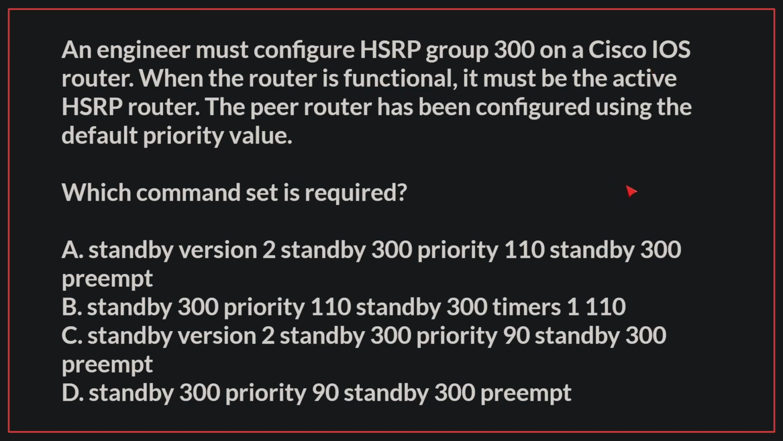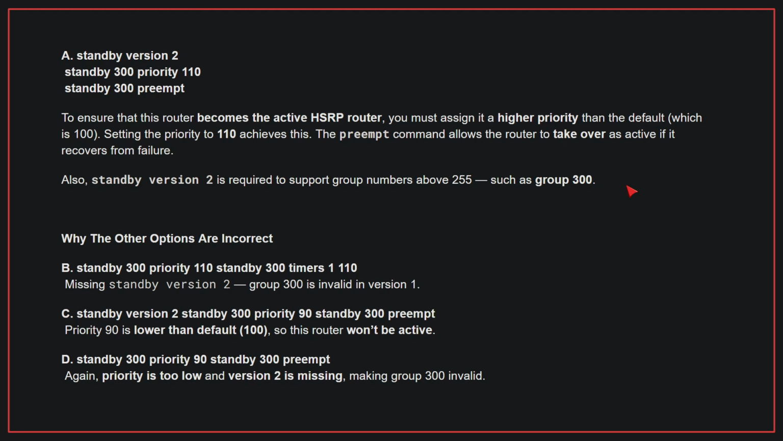The correct answer is A. To ensure that this router becomes the active HSRP router, you must assign it a higher priority than the default. Setting the priority to 110 achieves this. The preempt command allows the router to take over as active if it recovers from failure. Also, standby version 2 is required to support group numbers above 255, such as group 300.